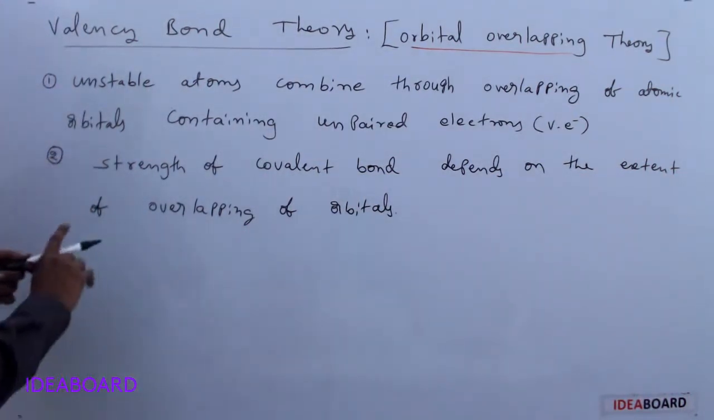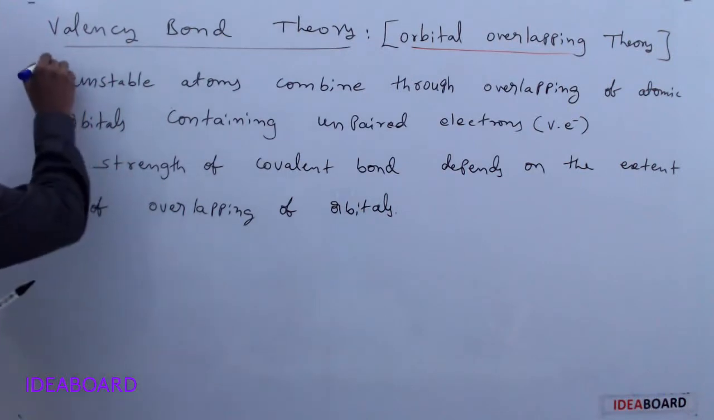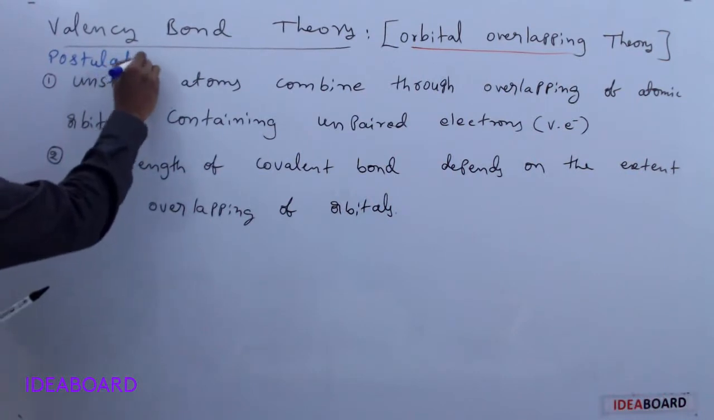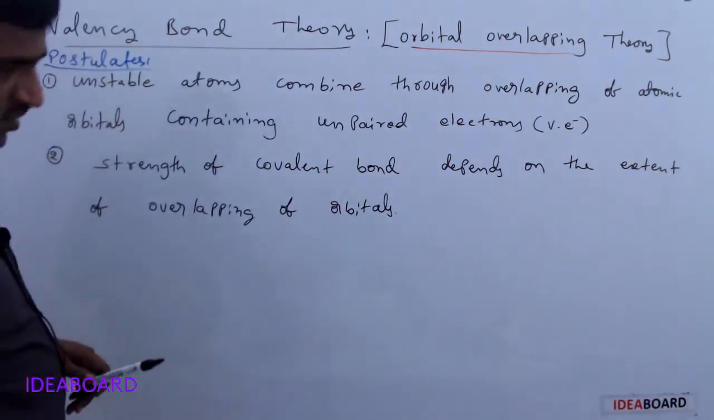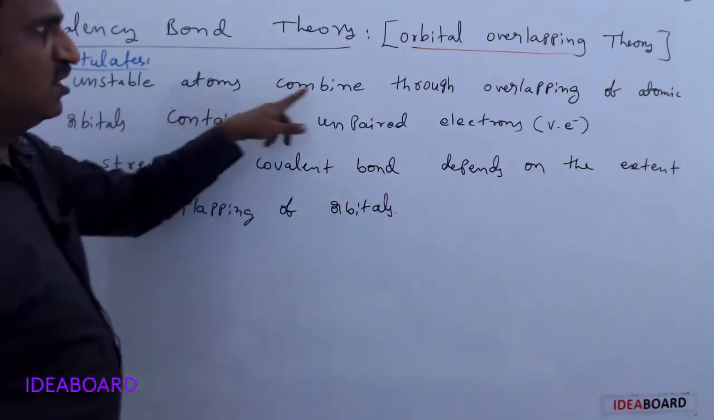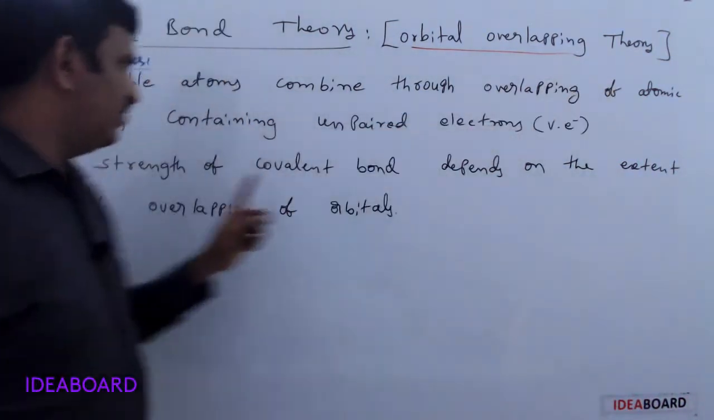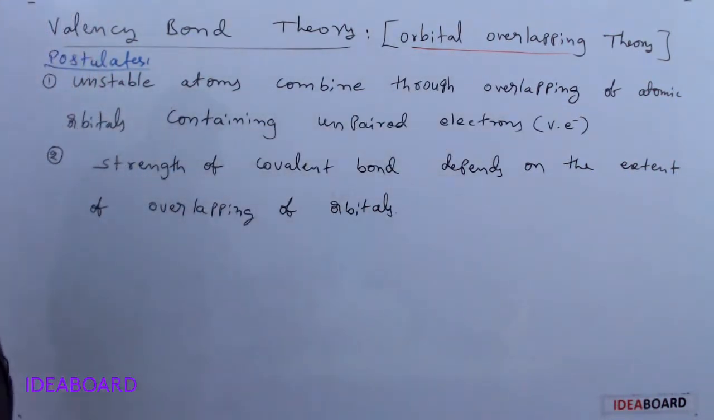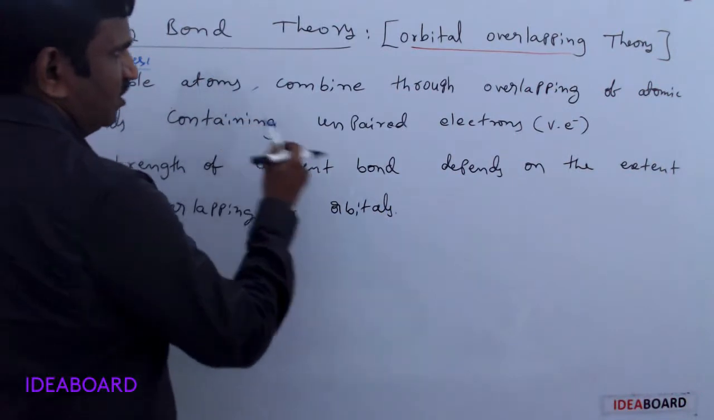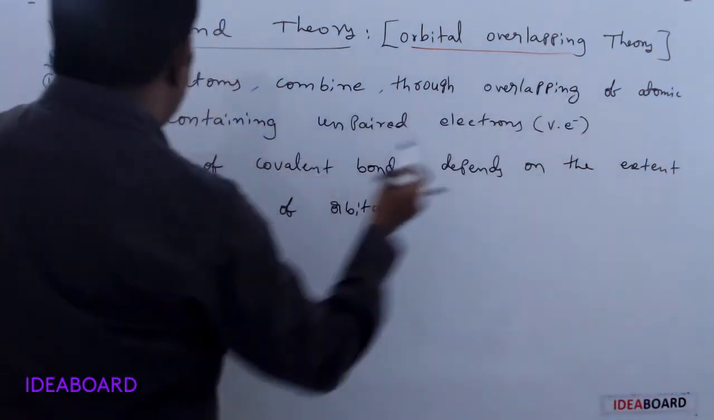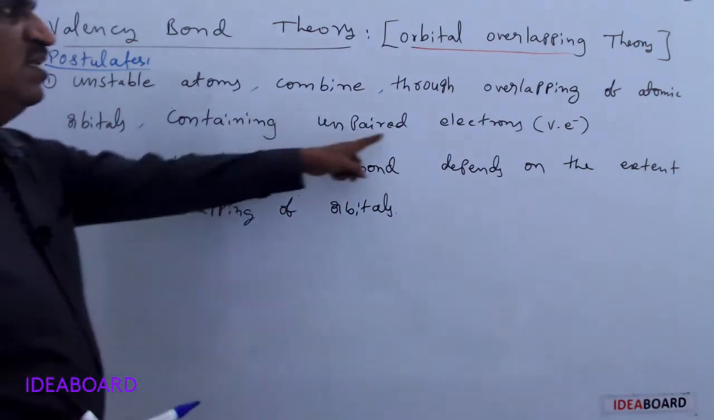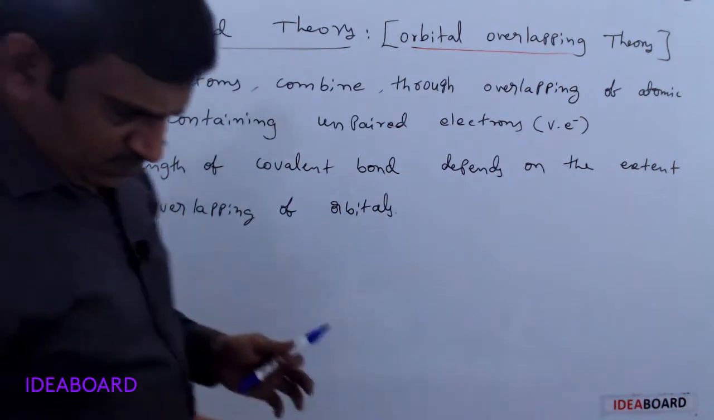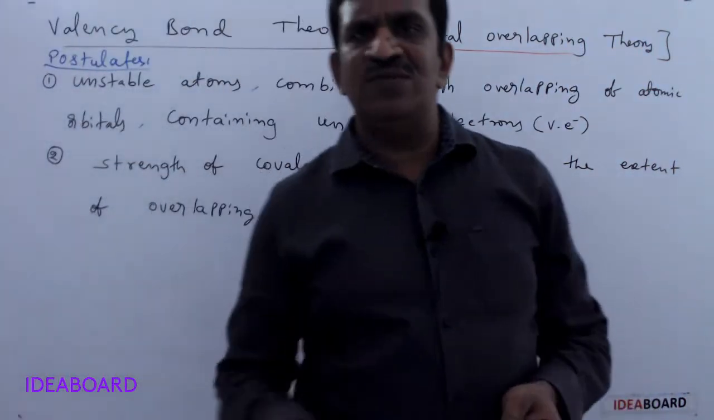The main postulates of this theory: the first one is that unstable atoms combine through overlapping of atomic orbitals containing unpaired electrons. So generally, which type of atoms will combine? Those which are unstable.